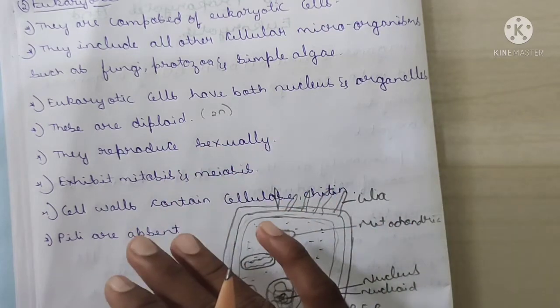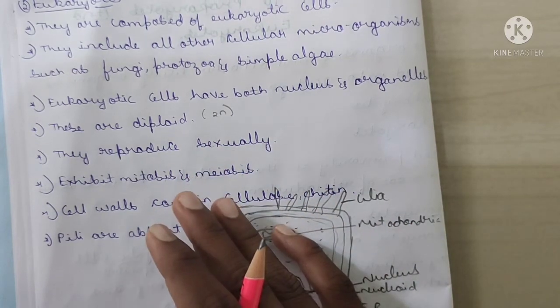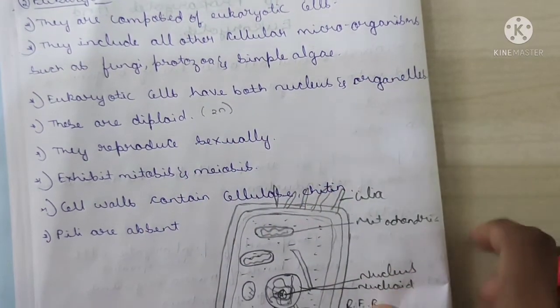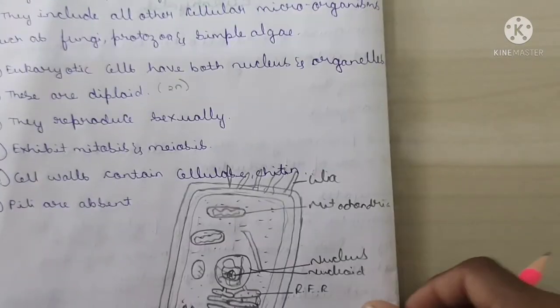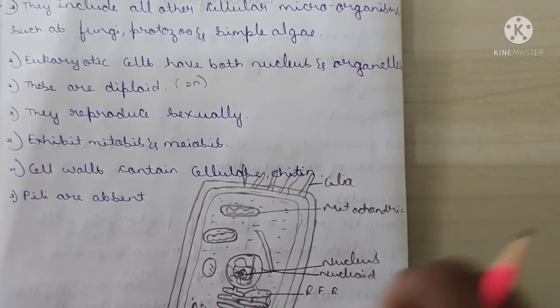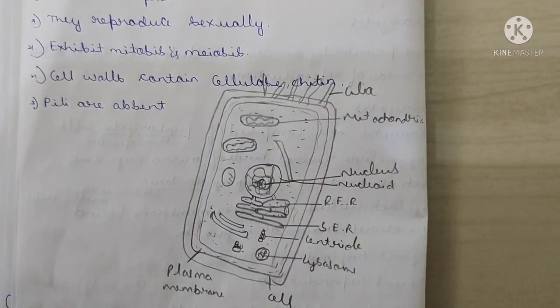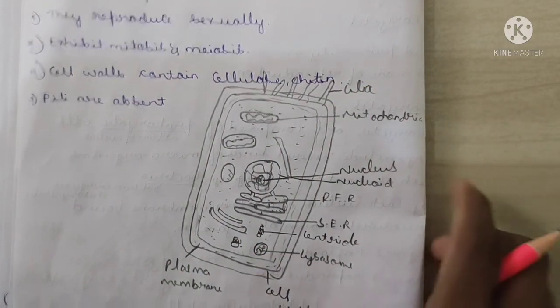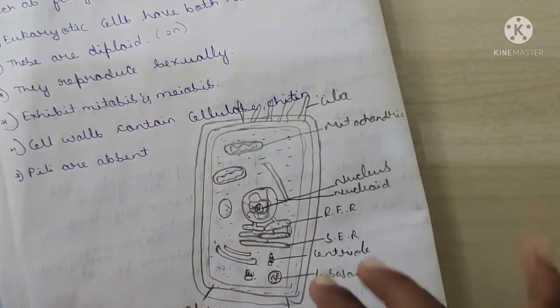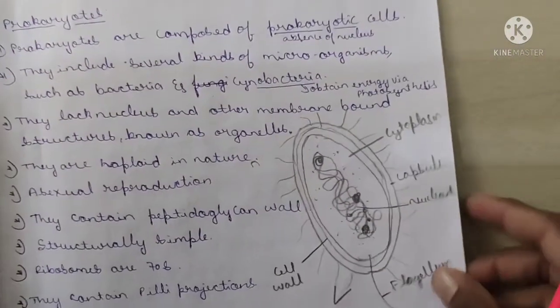The difference between prokaryotes and eukaryotes, yes, you can easily explain all this with the help of a diagram. And here pili are absent, the projections are absent, but cilia are present along with the flagella. Yes, this is the diagram you are observing. I have not shown the diagram of the prokaryote, sorry. See here, this is the diagram of the prokaryote.